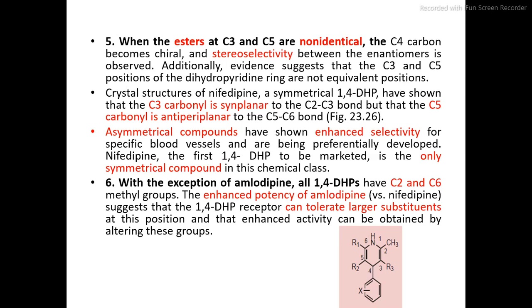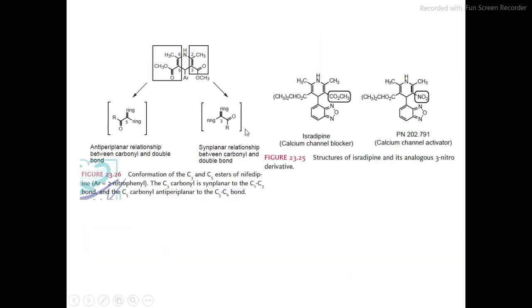Additionally, evidence suggests that the C3 and C5 positions of the dihydropyridine ring are not equivalent. The crystal structure of nifedipine, a symmetrical 1,4-DHP, shows that the C3 carbonyl is syn-planar to the carbon 2 and carbon 3 bond. Here it is mentioned in the figure.